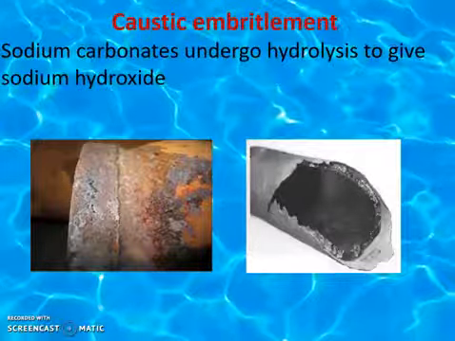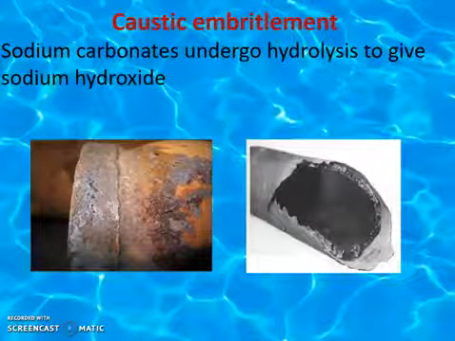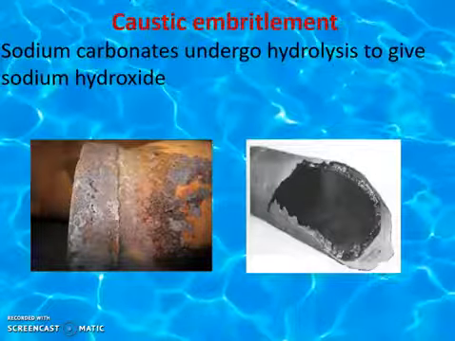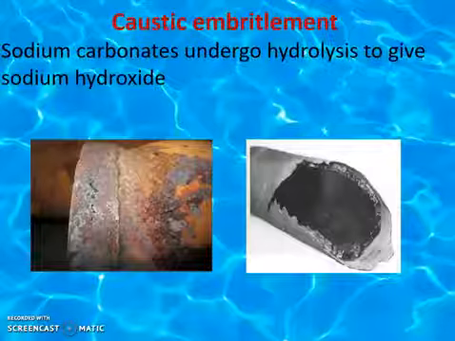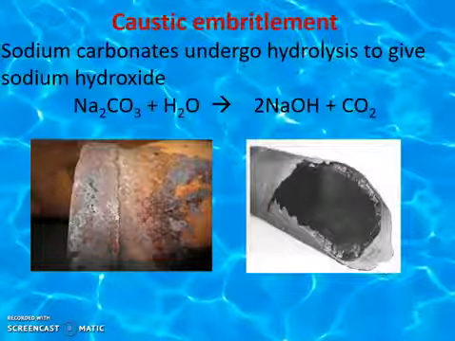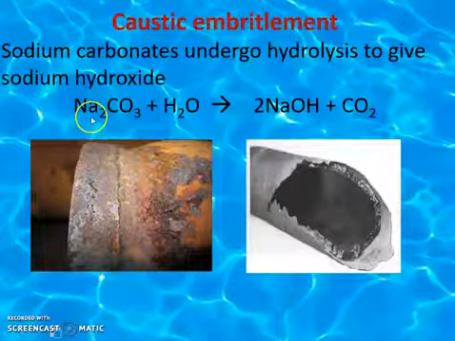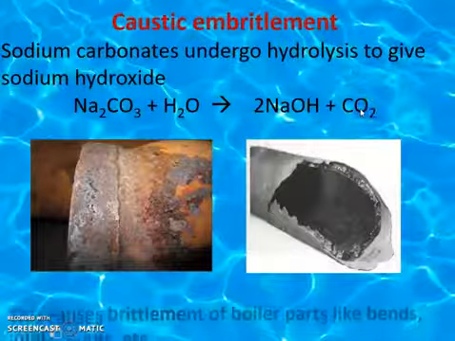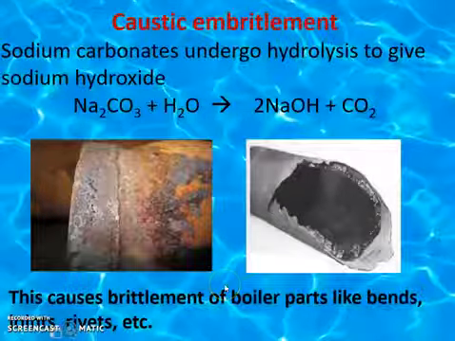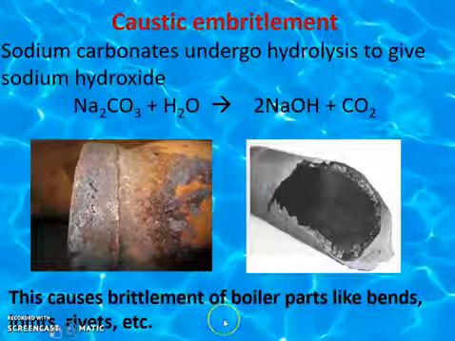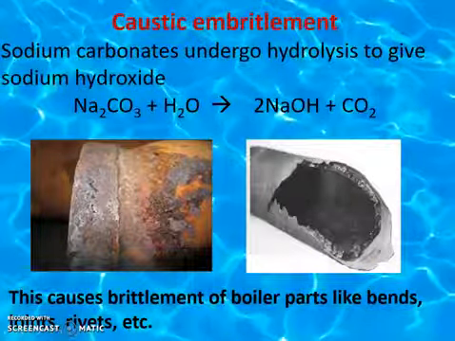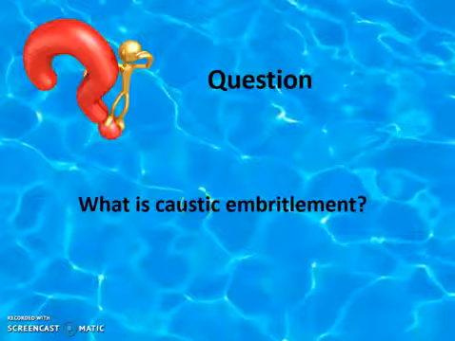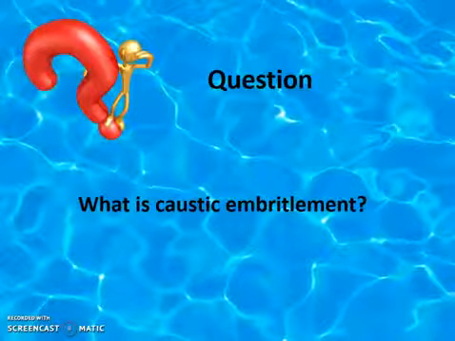What happens when the concentration of sodium carbonate increases? It goes into the hydrolysis process. In the hydrolysis process, carbon dioxide is evolved and sodium hydroxide is formed. This is the reaction: sodium carbonate plus water gives sodium hydroxide and carbon dioxide. This causes embrittlement of boiler parts like bends, joints, rivets, etc. This is the last question, that is, what is caustic embrittlement, that we have seen.